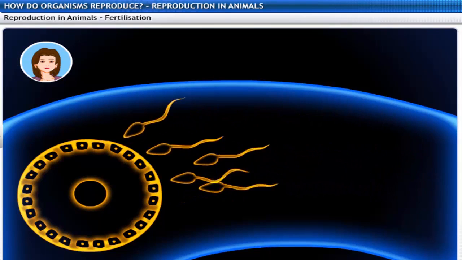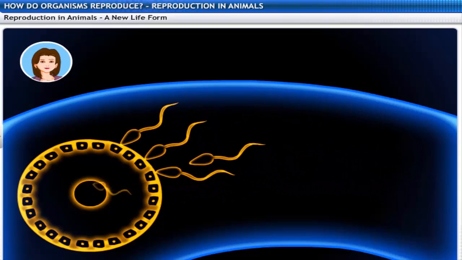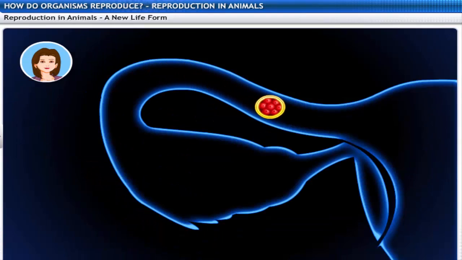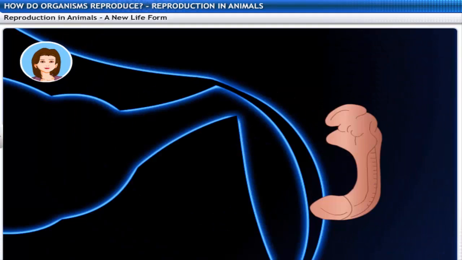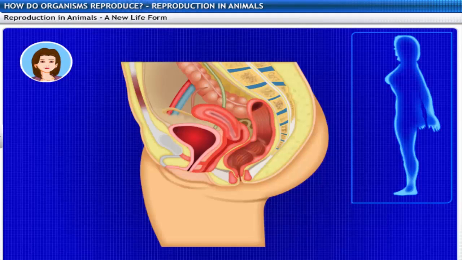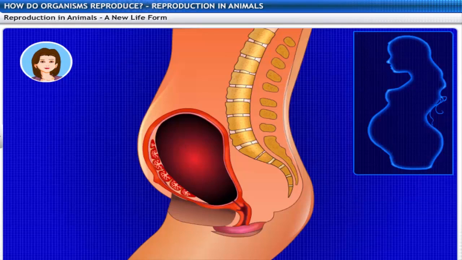Fertilization takes place here. After fertilization takes place, the fertilized egg, also known as the zygote, starts dividing and gets implanted in the lining of the uterus. As the mother's body is designed to undertake the development of the child, the uterus prepares itself by thickening its lining. The uterus is richly supplied with blood to nourish the growing embryo. The embryo gets nutrition from the mother's blood with the help of a special tissue called placenta.